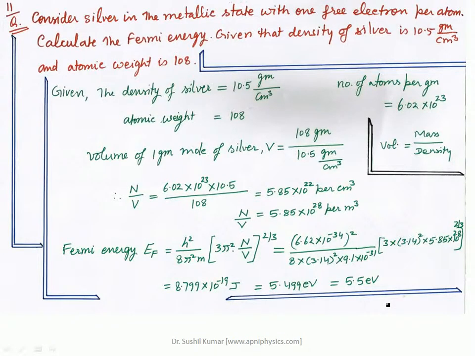Similarly, one more numerical problem related to this, to make the idea more clear. Here consider silver in a metallic state with one free electron per atom. Calculate the Fermi energy given that the density of silver is 10.5 gram per centimeter cube and the atomic weight is 108. So two things are given: the density of silver and the atomic weight. From that one can find out the volume of 1 gram mole of silver, that is 108 gram upon 10.5 gram per centimeter cube, using the formula